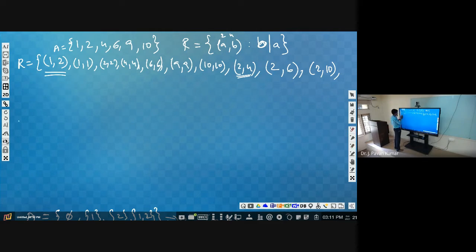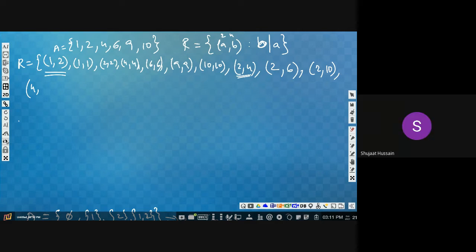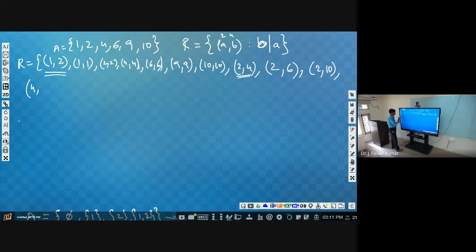Now let us consider 4 comma 2. Will it be part? No. Now for 4, what can be the pair that we can have to form a tuple? For 4 comma 6, no, isn't it? 4 comma 6, 4 comma 9, no, 4 comma 10, no. So we will not be having any pair.